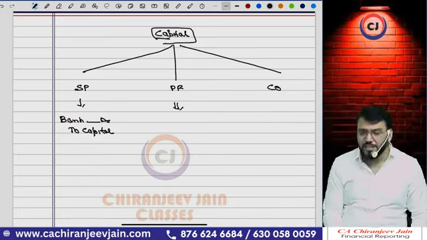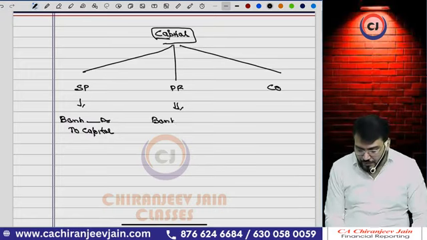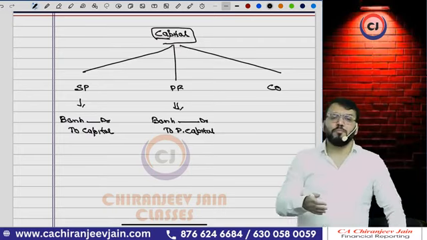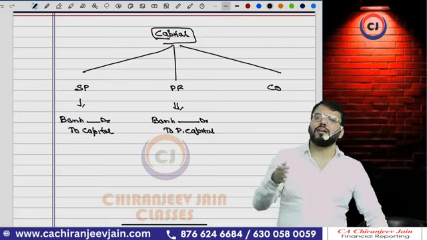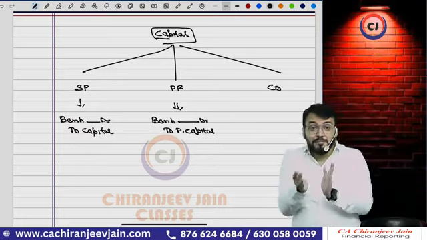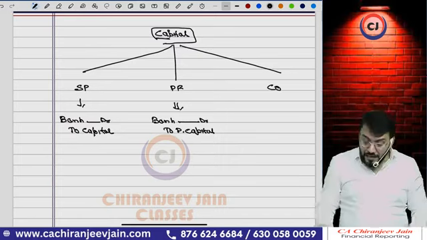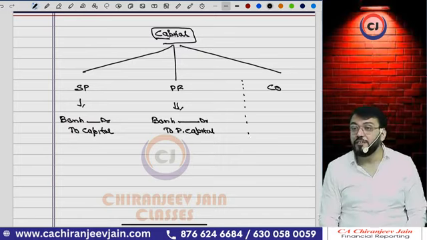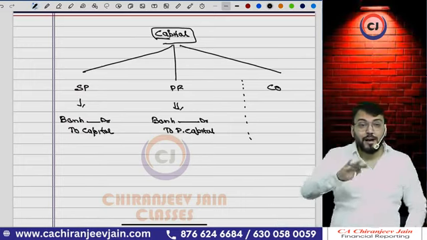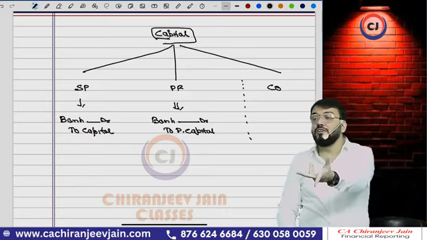Then in partnership firm you understood there can be more than one owner. So you started passing the journal entry, bank account debit to partners' capital. But the entry remains the same. It is partners' capital. So if there are two partners, write partner 1 capital, partner 2 capital, partner 3 capital, partner 4 capital, whatever is coming. But the journal entry remains the same. But once companies came, the entire journal entry suddenly changed. Actually, difficulty started from company introduction. Difficulty was not in partnership firm, not in proprietorship. Difficulty started from company because suddenly your entry changed.